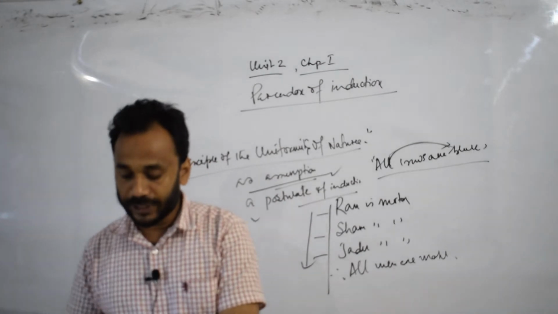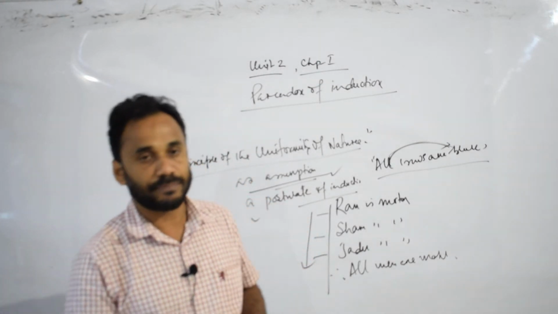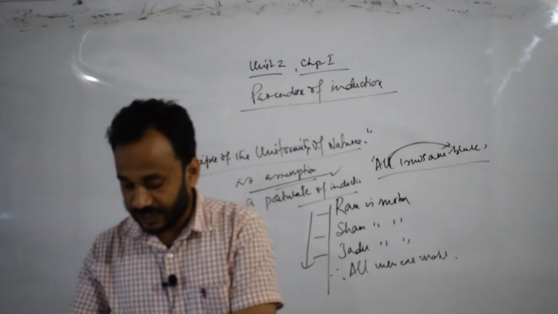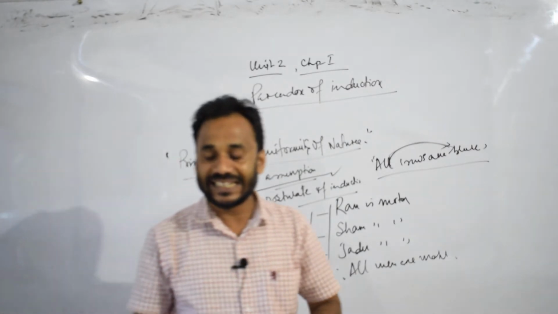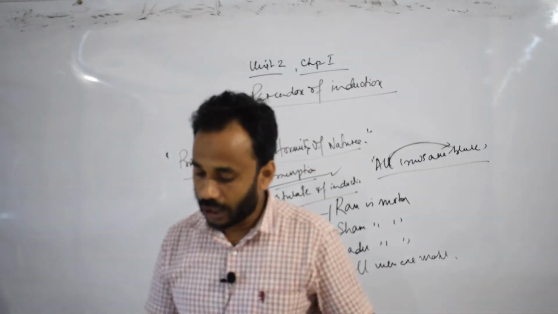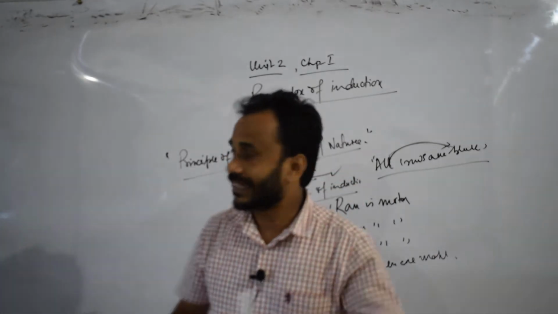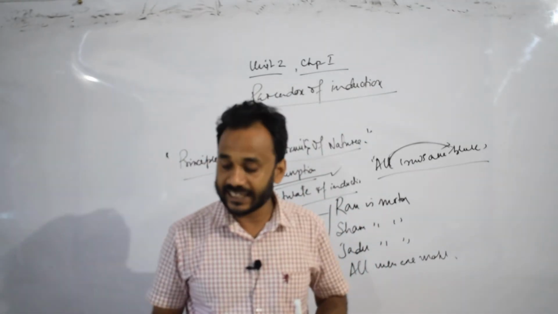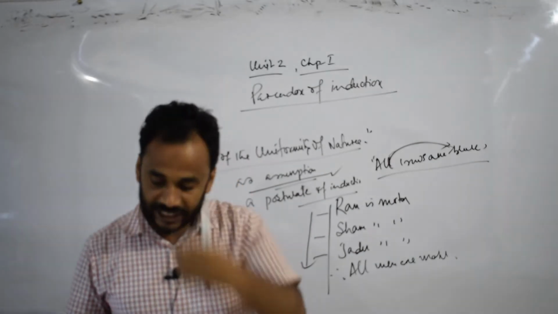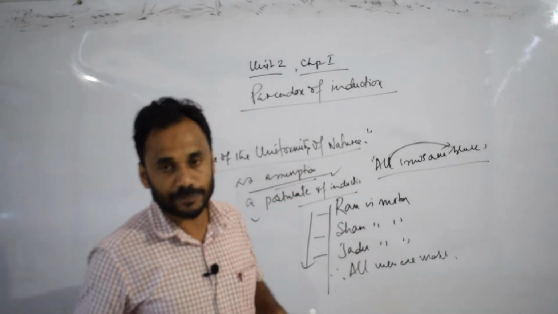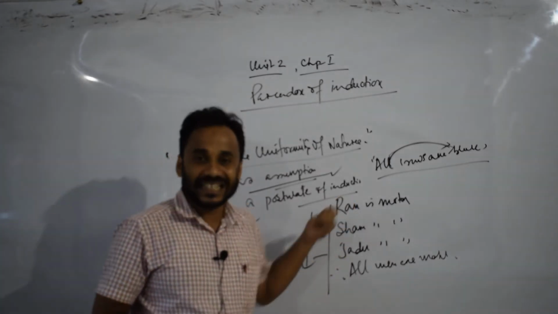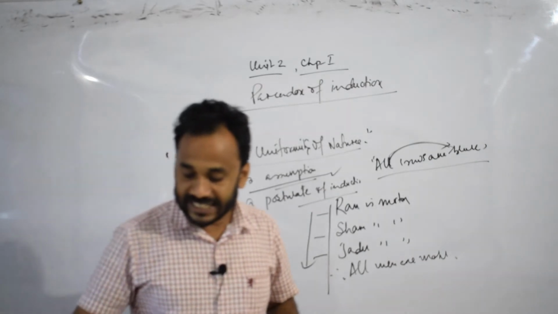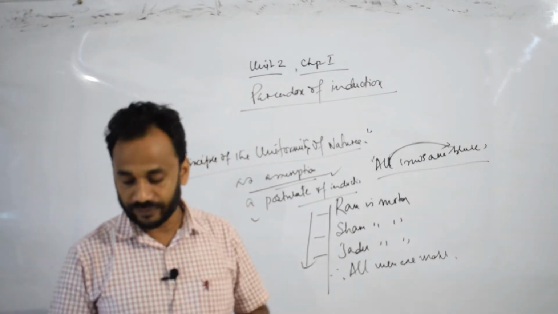Regarding the principle of the uniformity of nature, the two statements made by J.S. Mill are contradictory to each other. Once he says the principle of the uniformity of nature is the ground of induction. Again, he says it cannot be derived from our experience. That means it is a postulate, an axiom, an assumption, a postulate of induction. Again, we must accept this law as the ground of induction.